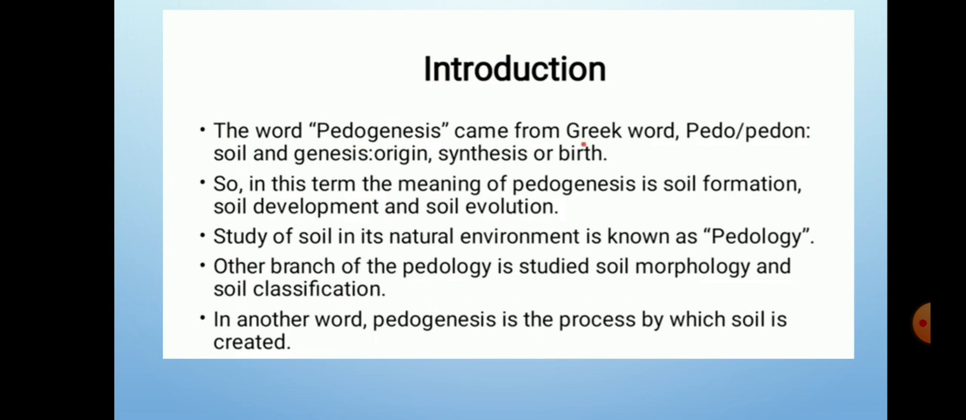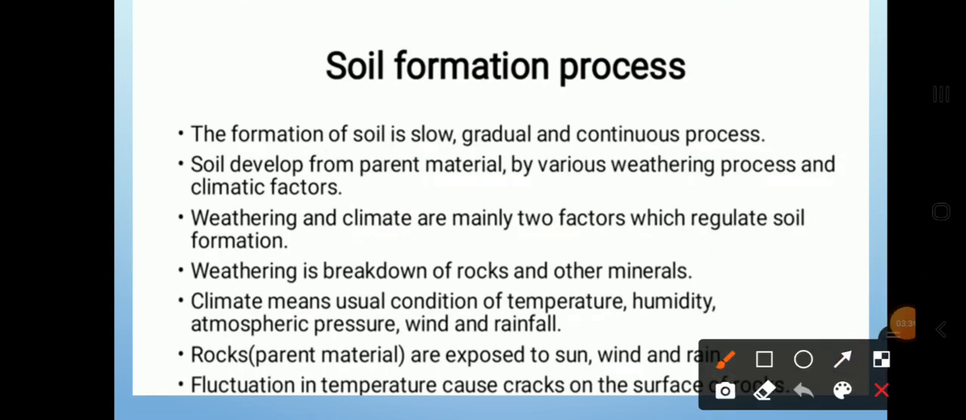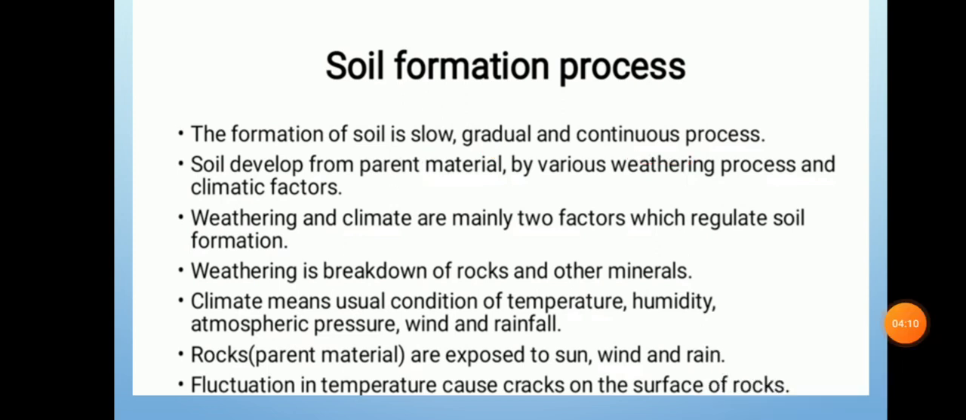Now we will discuss how soil formation takes place. First of all, soil formation is a slow, gradual, and continuous process. This process does not discontinue. It will continue for hundreds and thousands of years. The soil develops from the parent material, which is rocks. Rocks are the parent material through which the soil has been formed by various weathering processes.